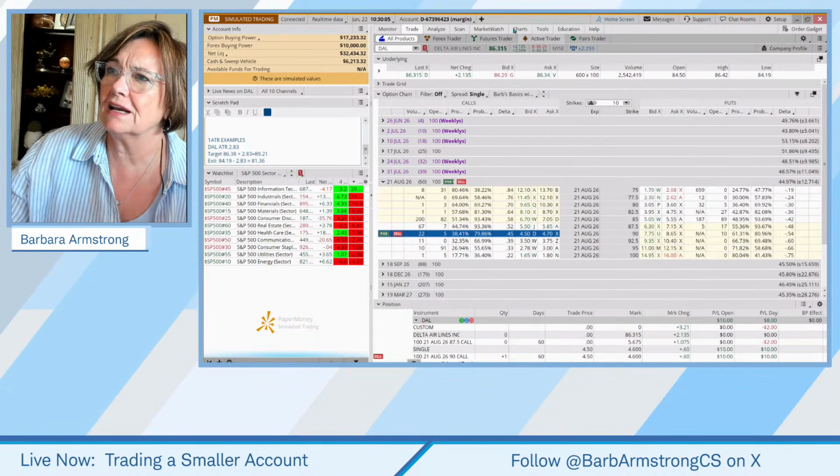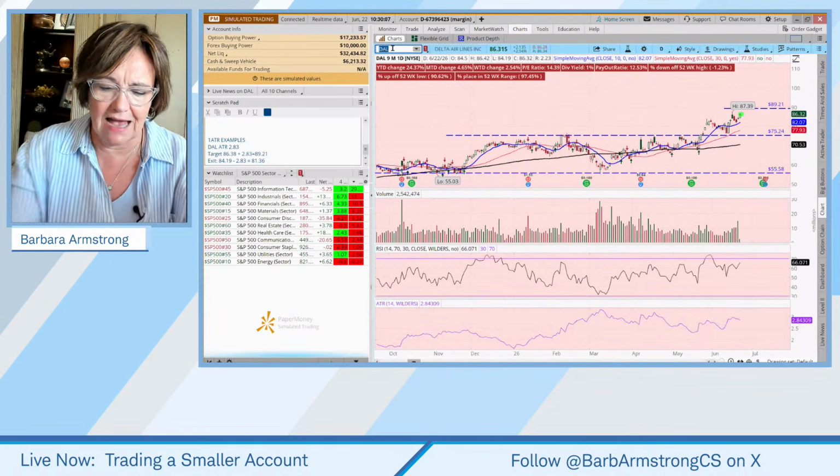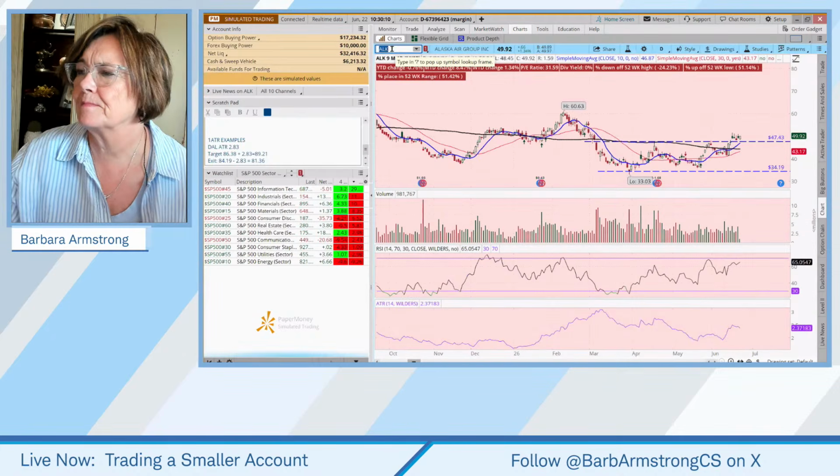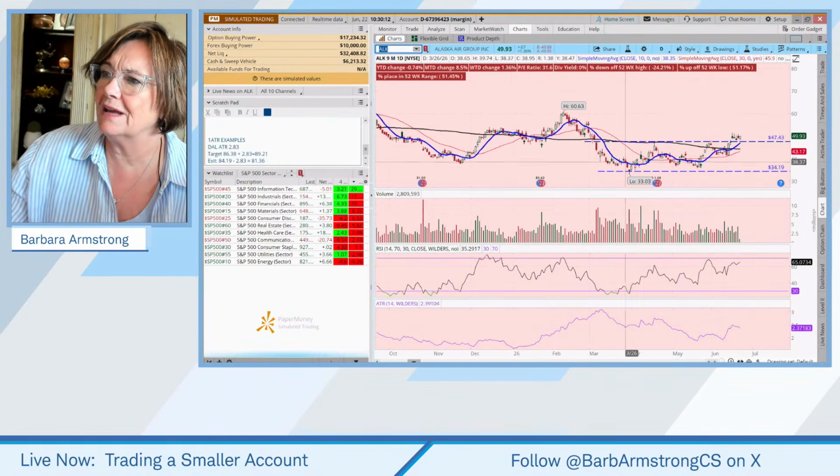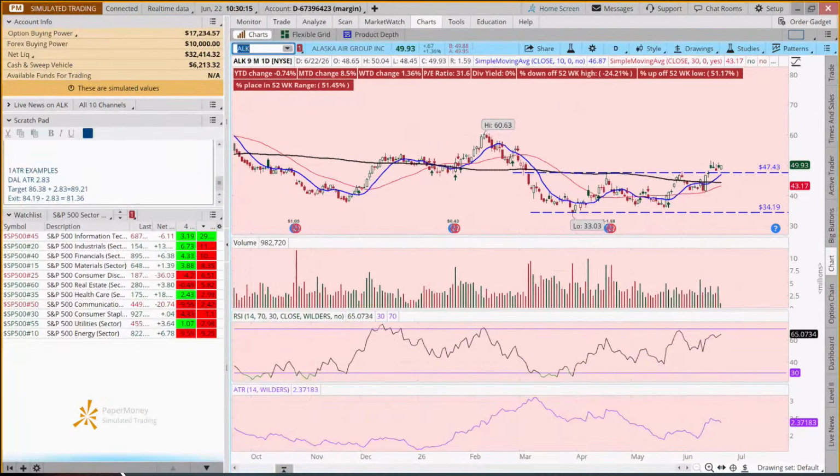So if we wanted to look at another airline, we could look at Alaska Airlines. Here, we had this kind of double bottom pattern or cup and handle pattern. You might say double bottom. Someone else might say, well, but what about that little dip over here? And you'd be right. You're going to measure the potential move the same way. 34 to 47 is about a 13-point move.